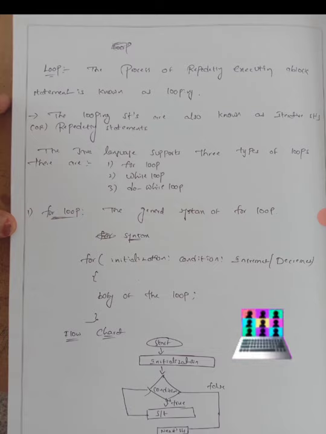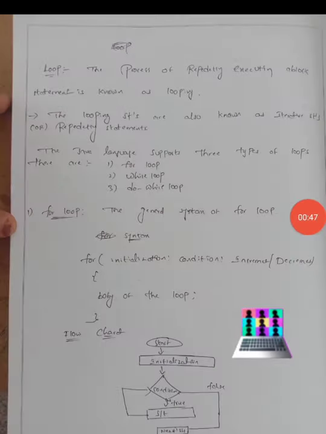The looping statements are also known as repeated statements or iterative statements. In looping, a sequence of statements is executed until some condition for the termination of the loop is satisfied. The Java language supports three types of loops. They are the for loop, the while loop, and the do while loop.